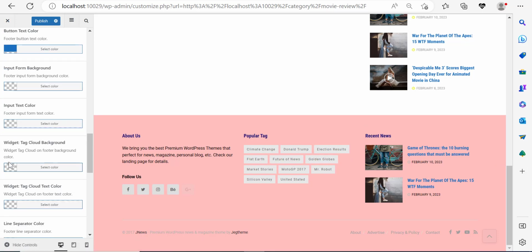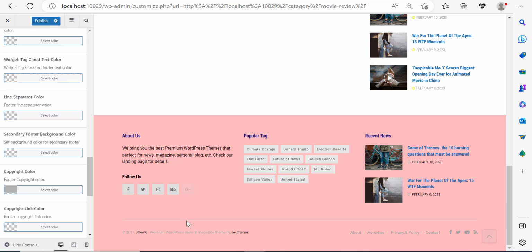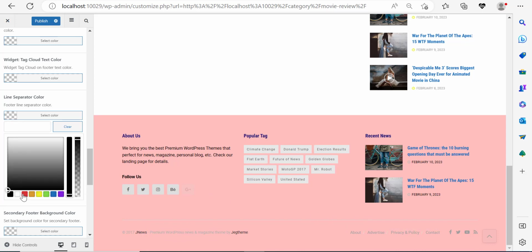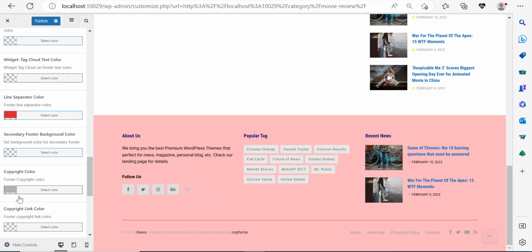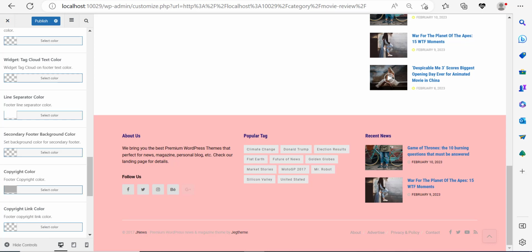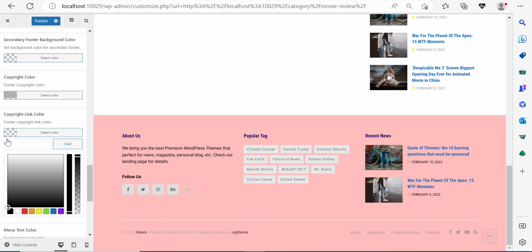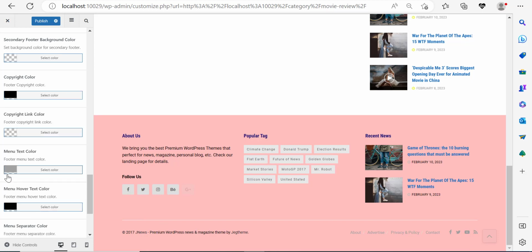And let me scroll down here, widget tag. All that stuff is not really important. Now, the line separator, by the way, is set to white. You can control it to maybe make it red if you want. But I'm just going to get it back to white because I think the white color looks good on this. The copyright color, on the other hand, doesn't really appear because it's set to gray. So I'm going to go and set it up to black, right? Because I want it to appear. Copyright color, I click on the black color over here. So right now, this is perfect.